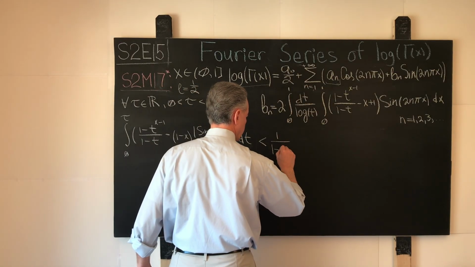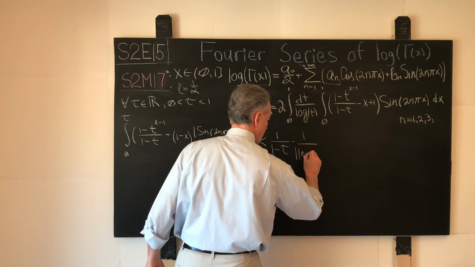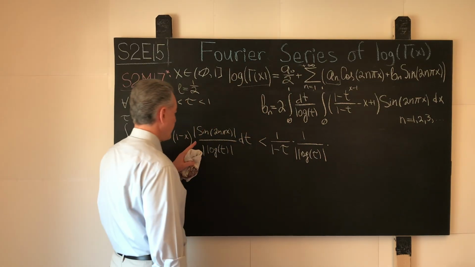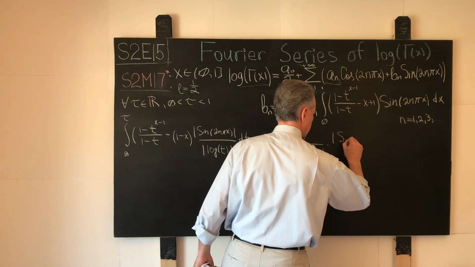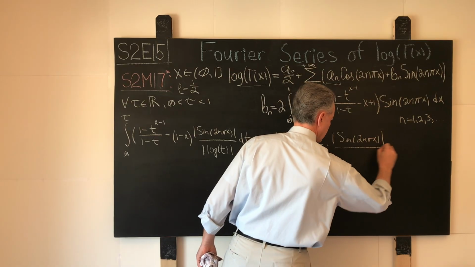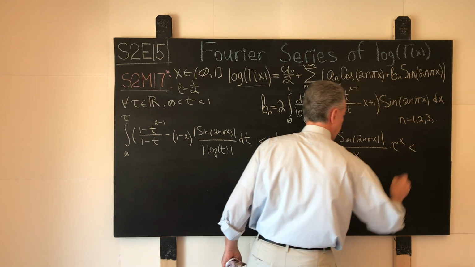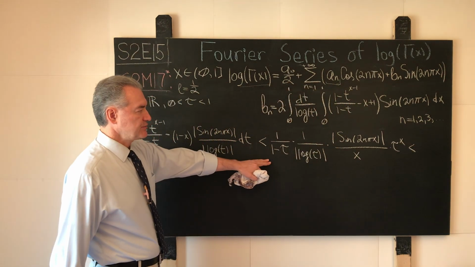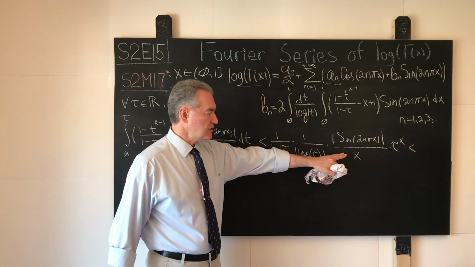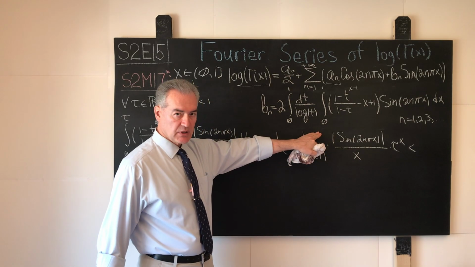1 over 1 minus tau times 1 over the absolute value of the logarithm of tau times the absolute value of the sine of 2n pi x over x times tau to the power x. And all this beautiful math over here, for example, we can recognize the following limit. Divide this thing over here by 2n pi, multiply by 2n pi.